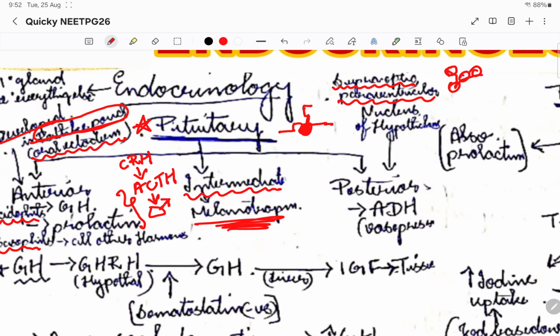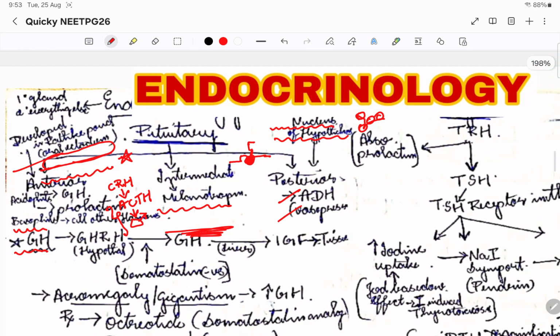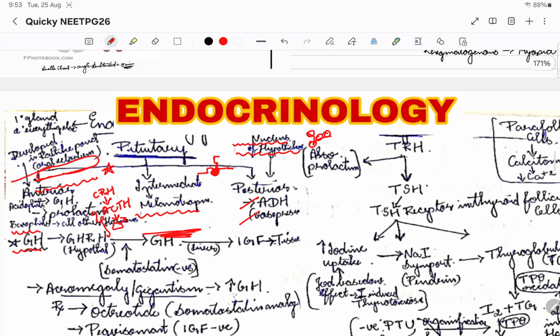Each nucleus has a certain particular function. Here the supraoptic and the paraventricular nucleuses will send the signal to the posterior lobe of the pituitary and will generate antidiuretic hormone and oxytocin whenever it is required. So this is the function with respect to the posterior pituitary.